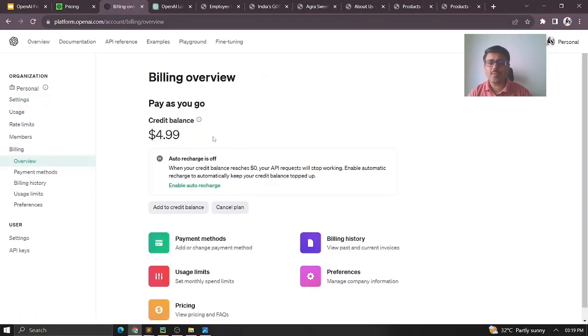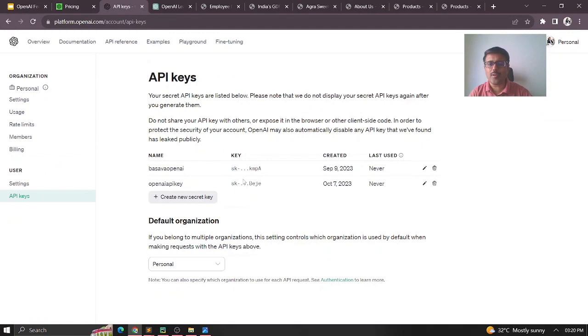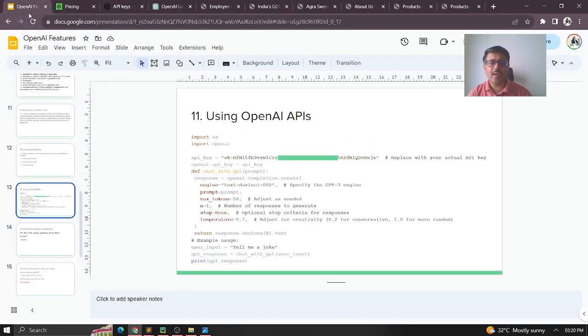I used only $5 just for my learning purpose, so that I can experiment with the various features in the paid version. You can also see all your API keys here, so that anytime you can copy and use them in your program. So what I'll do now is use my API key and call it in my program.